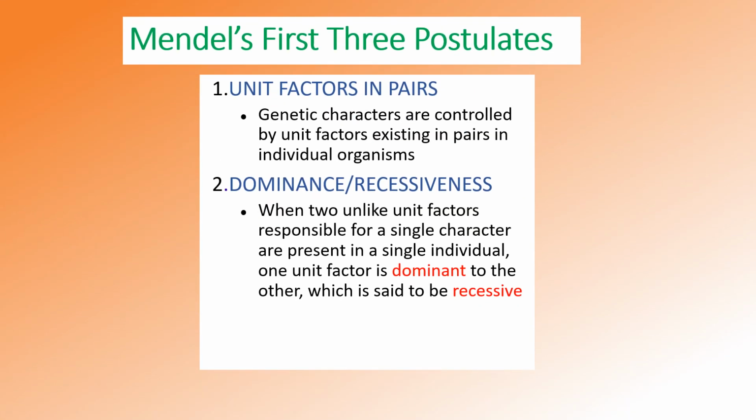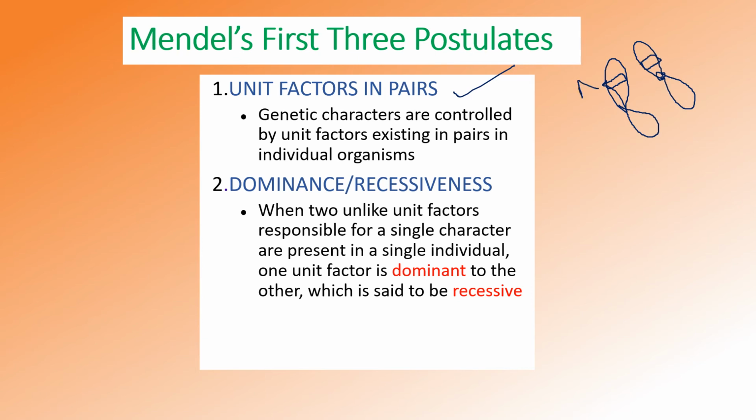Let's discuss Mendel's first three postulates. The first postulate is that unit factors are seen in pairs. We have seen the chromosome, where the homologous chromosomes have alleles or genes, and these genes are present in pairs.